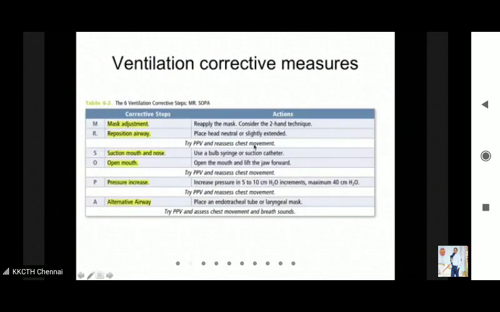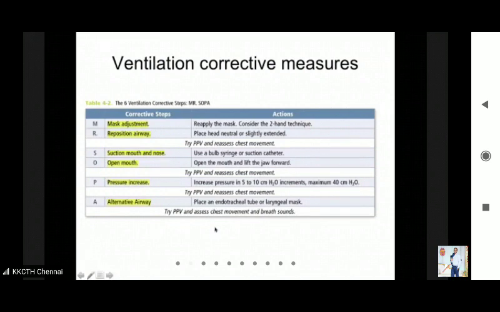Okay, so if the chest is not moving, then again you do the next two steps, suction mouth and nose, and then open the mouth of the baby by lifting the jaw forward. So after doing these two steps, again you will try PPV and reassess the chest movement. If again it is not happening, you can either go for pressure increase or you can use an alternate airway. If you think still even with pressure increment, chest is not moving, okay, so you will do these ventilation corrective measures.